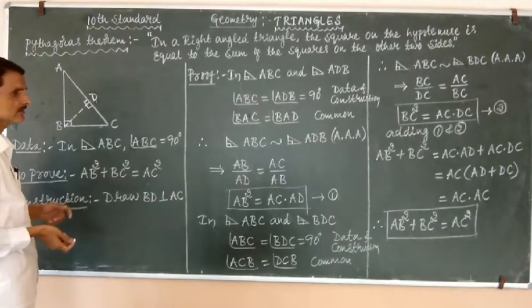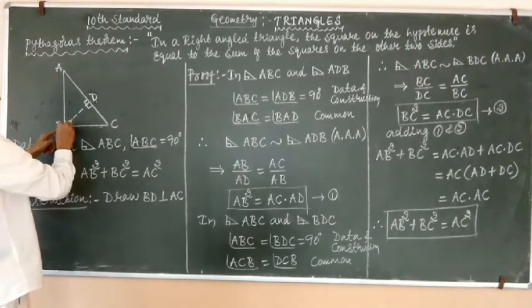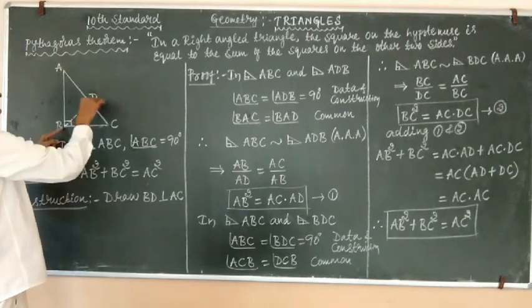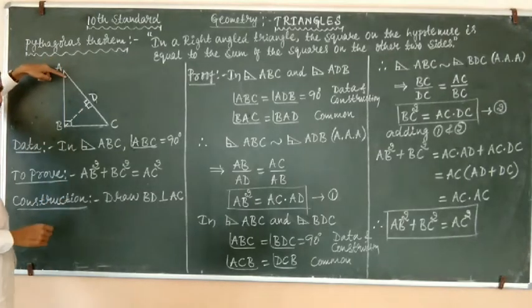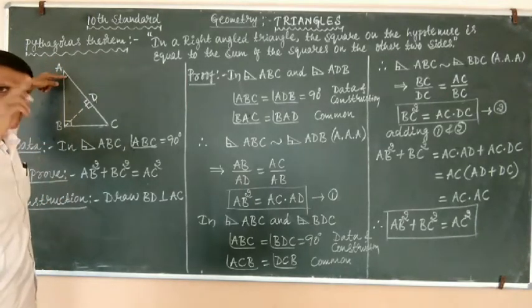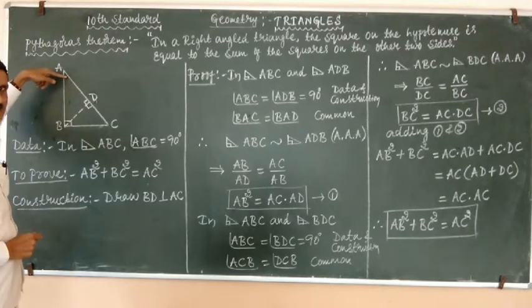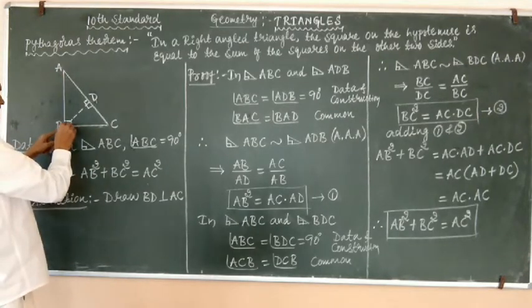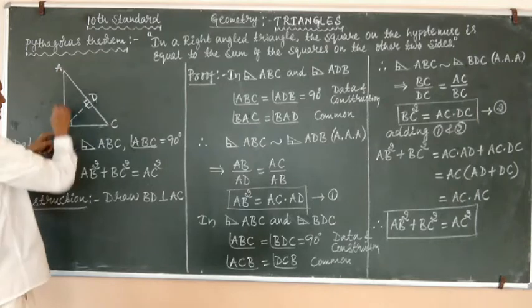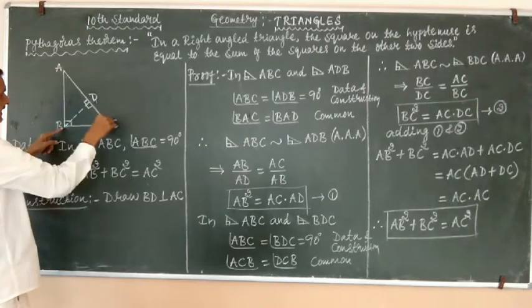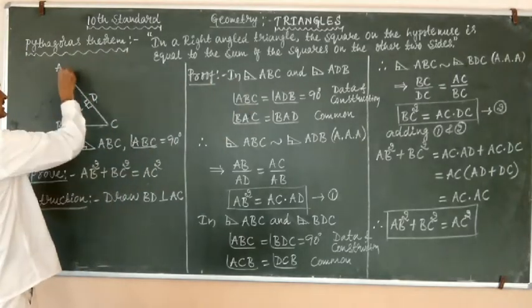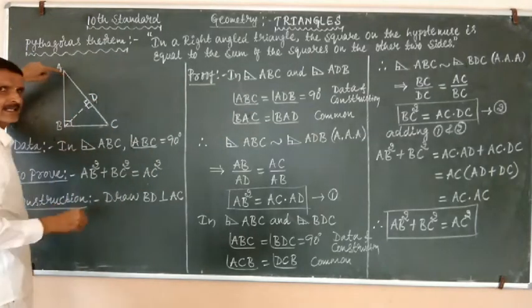Now, if you observe angle BAC, or simply A, this is a common angle for both the triangles. Therefore, we can write angle BAC is equal to angle BAD, a common angle.